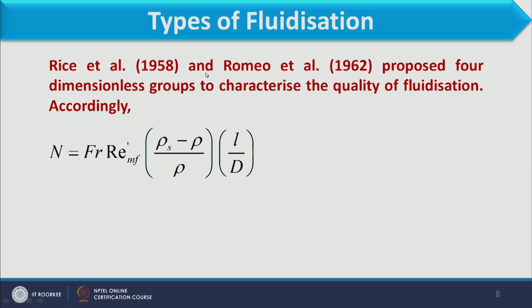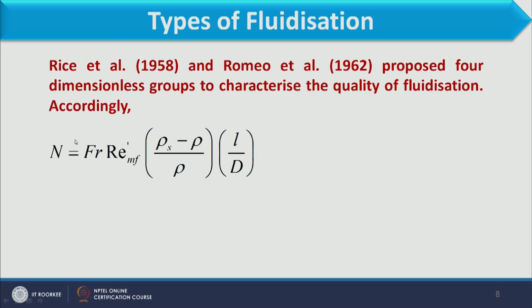Now, we have another criterion to see whether the fluidization is particulate or aggregative. Another approach is that of Rice et al. 1958 and Romeo et al. 1962, who proposed 4 dimensionless groups to characterize the quality of fluidization.